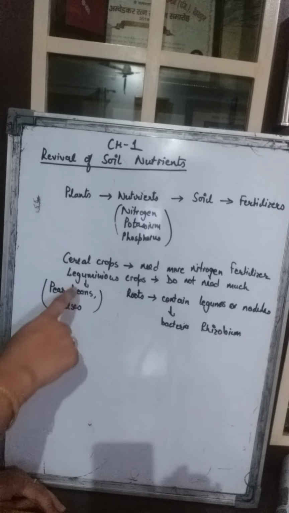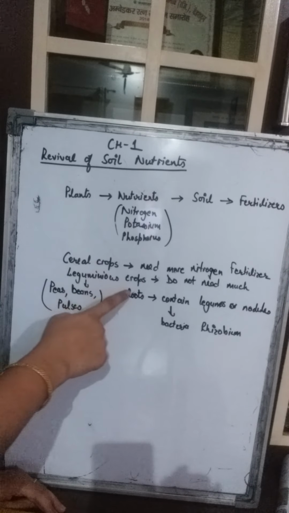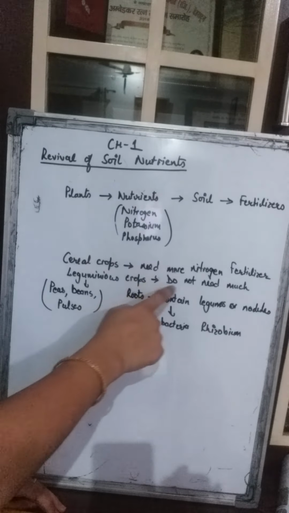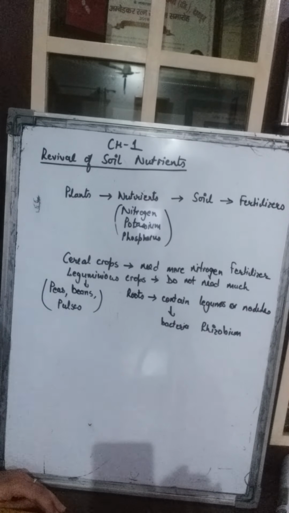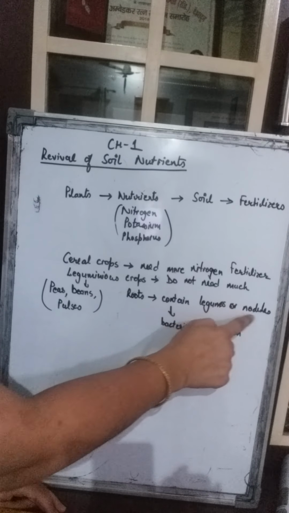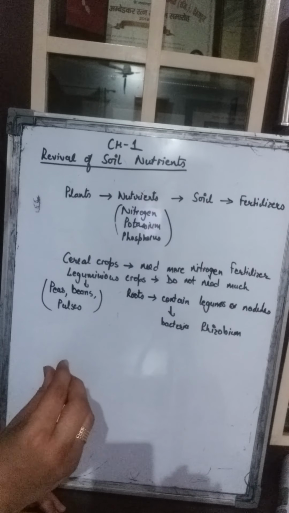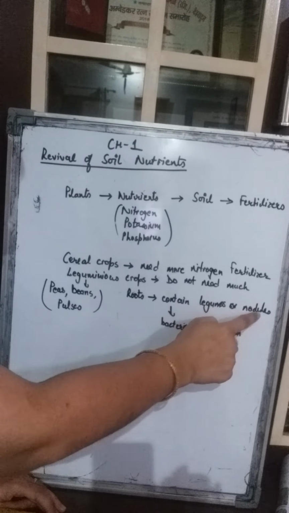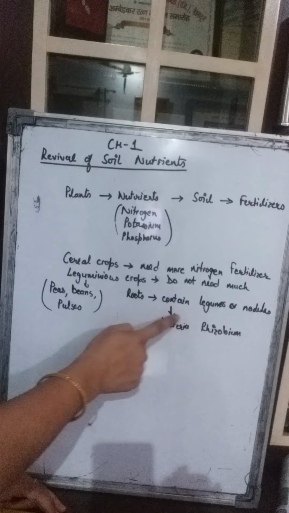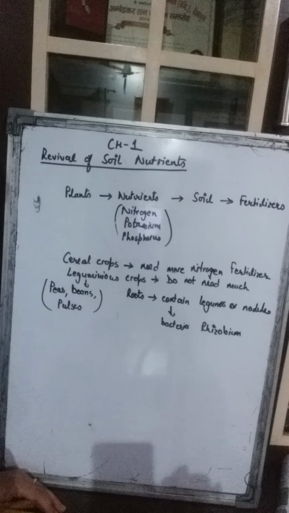But there are some crops like leguminous crops. What are these leguminous crops? Leguminous crops are those plants which do not need much nitrogen. Why? Because their roots contain a certain part called legumes or the nodules. They are a part of the root only, and these nodules contain a bacteria, and this bacteria is known as rhizobium.